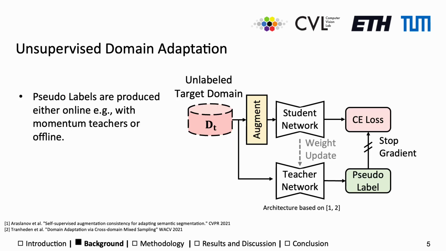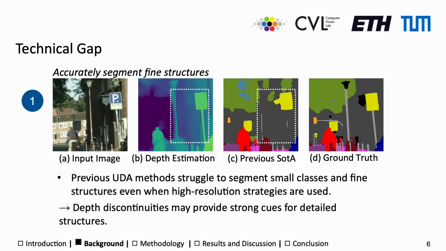Recognizing these issues, researchers explored unsupervised domain adaptation in an effort to bridge the gap between synthetic and real datasets. One popular approach focuses on self-training using pseudo-labels. Despite the success of these methods, we identified two major shortcomings.